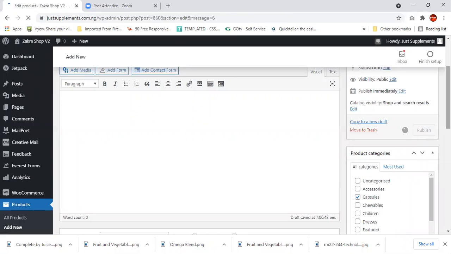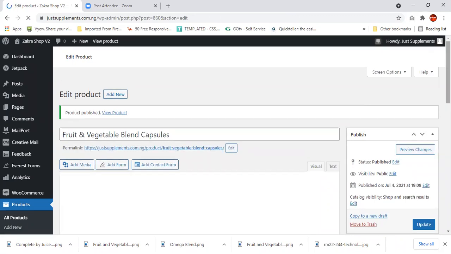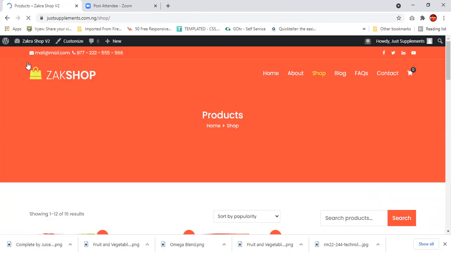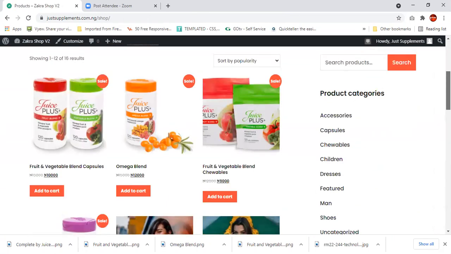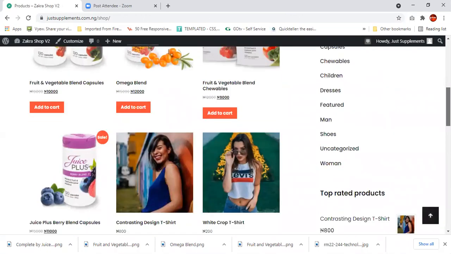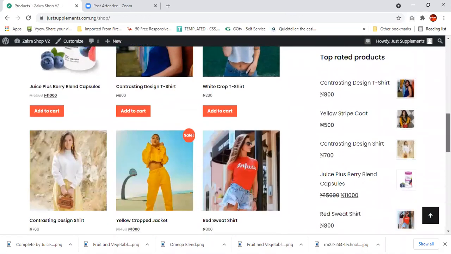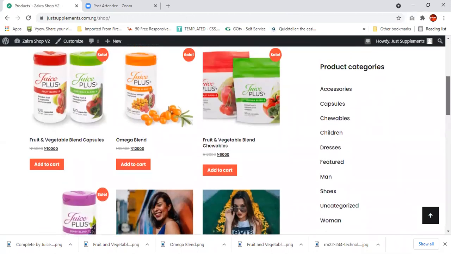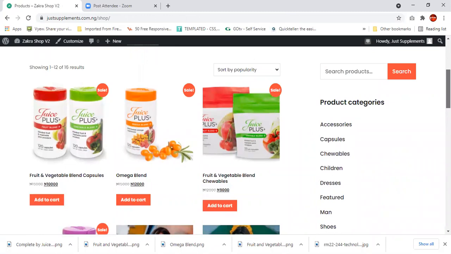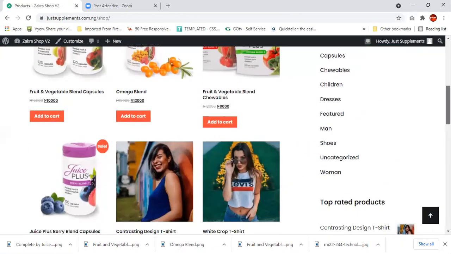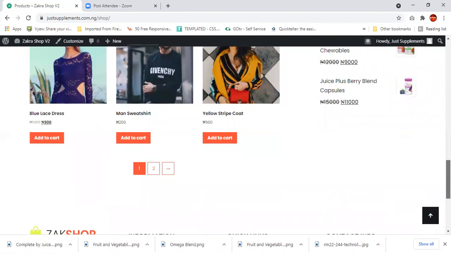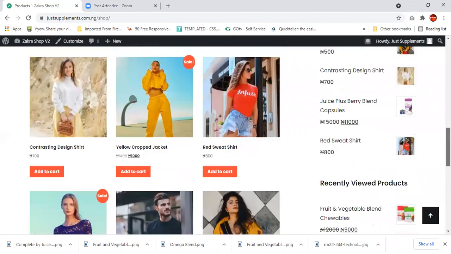If you want to confirm whether what I'm talking about is real or not, I can visit my store or visit the site and look for shop. So if you look at my products here, okay, I have 4 products there. These other products you're seeing, these other models, are the ones that come with the template, the theme you're using. So you can get rid of them, which I'm going to show you right now, or you can simply replace them with time.